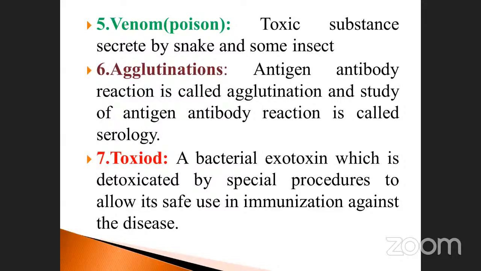When you analyze blood grouping A, B, O, whether positive or negative, and you add the anti-serum, what happens? The antibody reacts with the corresponding antigens. As a result, agglutination happens.